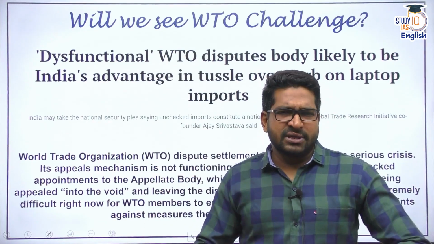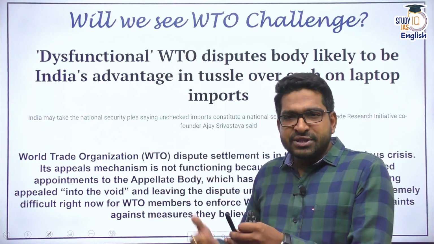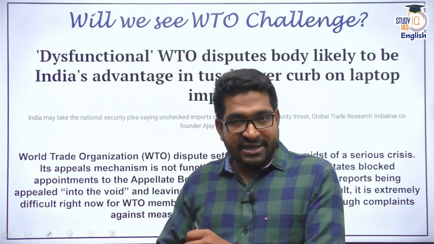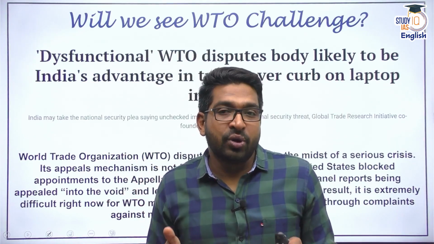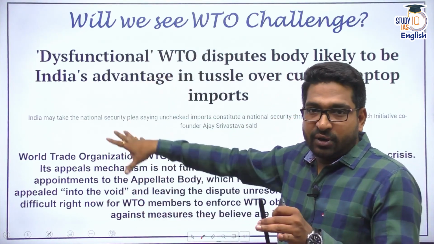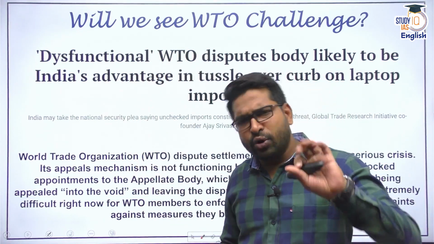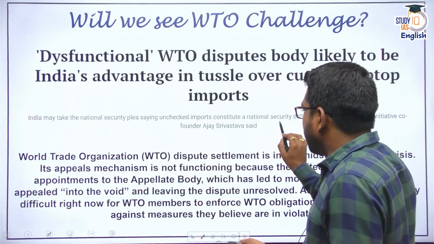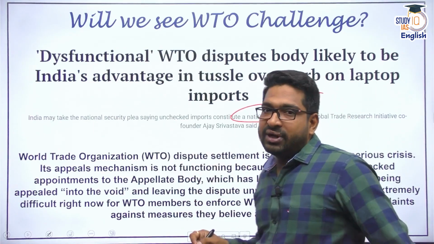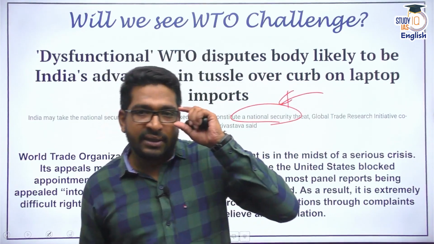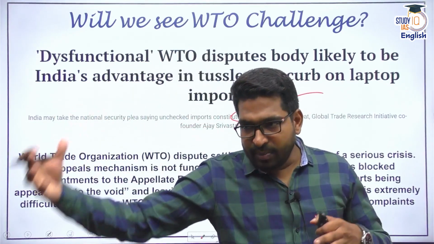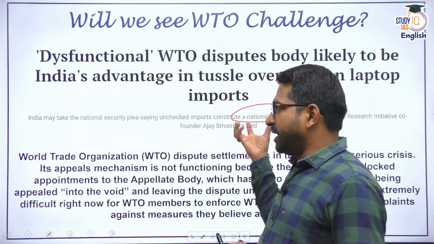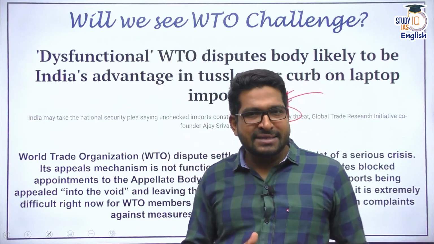So why am I arguing this? There is a high likelihood that once India imposes some future restrictions, people will challenge it at the WTO, and we have this window. First of all, because of the dysfunctional appellate body. Apart from that, India also has another avenue where we can contest it, using the national security threat idea. With laptops, tablets, and personal computers being imported, and since we are becoming digital, our digital infrastructure can be threatened, so some kind of argument can be provided. So India has a certain avenue.